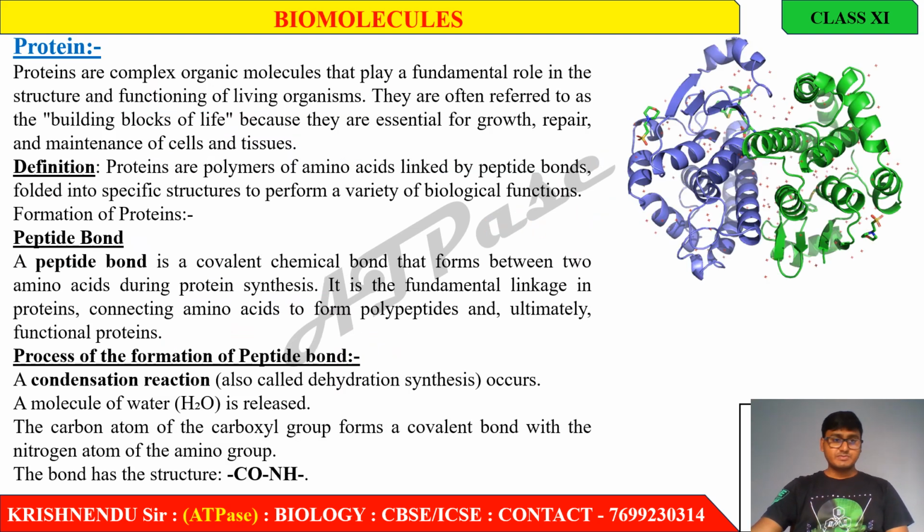Next, protein. We already discussed that amino acids are the monomers, and from these amino acids protein is formed. Protein is a polymeric state of amino acids.